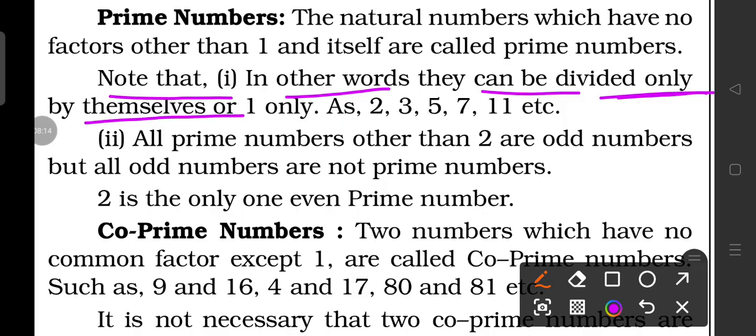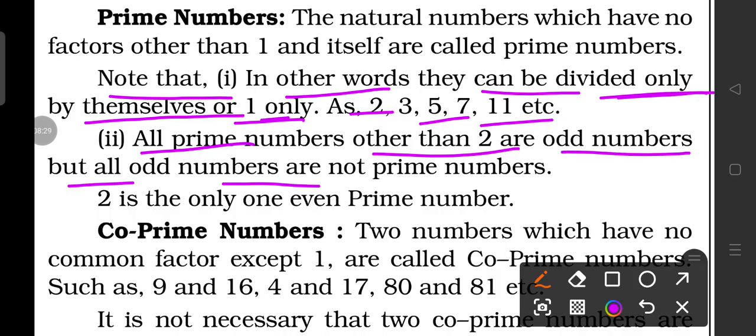Numbers that can be divided only by themselves or one are prime numbers, such as 2, 3, 5, 7 and 11. The second point: all prime numbers other than 2 are odd numbers, but all odd numbers are not prime numbers. So the smallest prime number is 2.